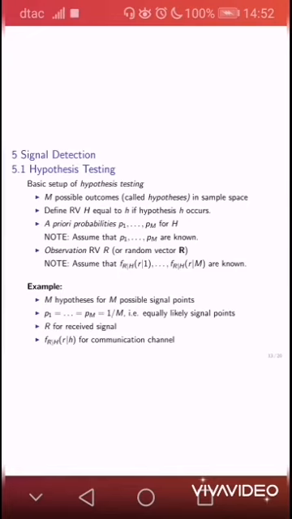The observation is also a random variable. It can also be a random vector if we talk about multiple random variables. So in our context, it's our received signal. And for the communication channel, this is reflected by the probability f of R given H. Normally we assume that it is known because it's a characteristic of our channel.